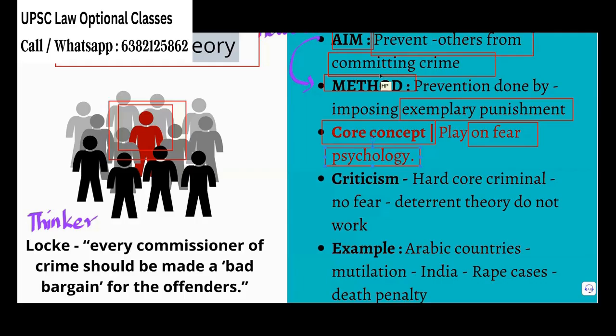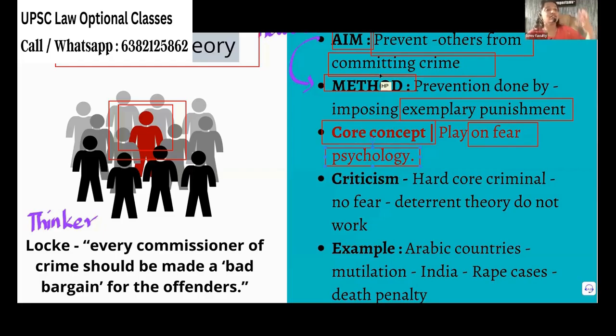Any example? Okay, we go to Arabic countries. If anyone commits an offense with any of their body parts, that body part will be mutilated. You take someone else's property with your hand, that hand will be chopped off. And if you commit rape, that particular part will be chopped off. On seeing that, will anyone else come and do the same thing? No, they won't do it.